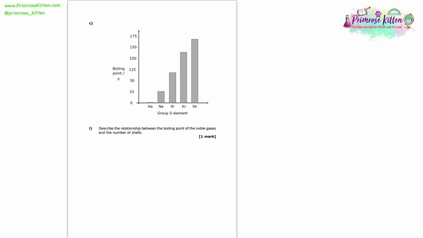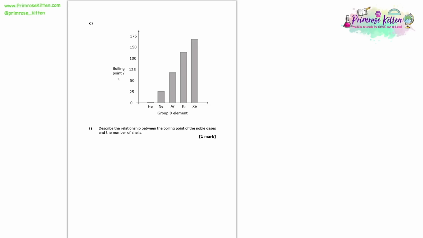So here you can see that we're given a graph of a few different group 0 elements, so helium, neon, argon, krypton and xenon, and we're given each of their boiling points. And here in this first part of this question, we're asked to describe the relationship between the boiling point of the noble gases and the number of shells that they have.